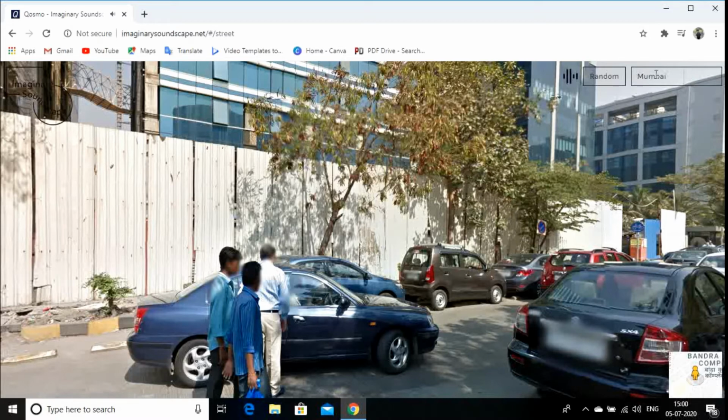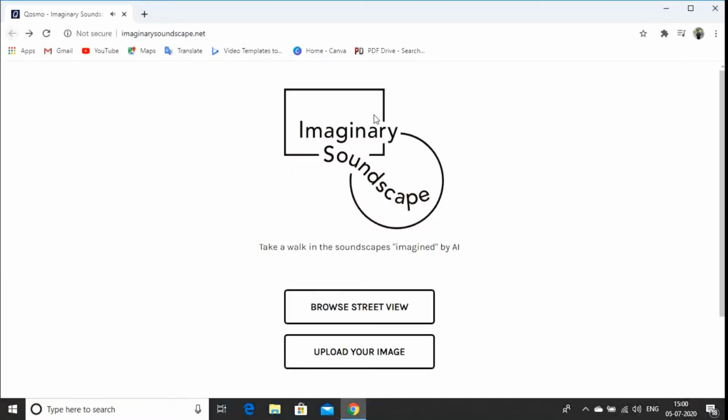Oh, this is brilliant. Now, as you can see, this is how it works. You are traveling around the street. You're traveling around anywhere in the world you want. Like I went to Miami first. I went to the Taj Mahal. I went to the Gateway of India, which took me to some different level. So that's how weird AI can be also at some times. I typed Mumbai. It took me to a mall. Well, again, it's very weird. So it's very weird how artificial intelligence can work sometimes.